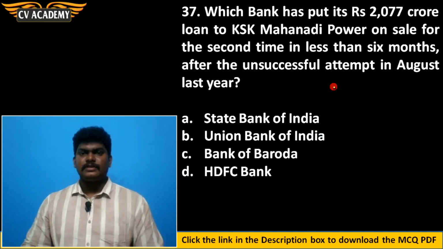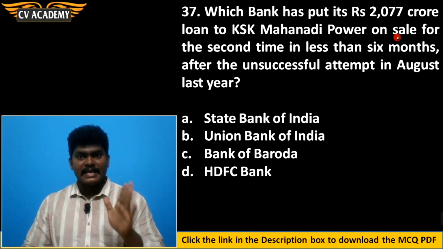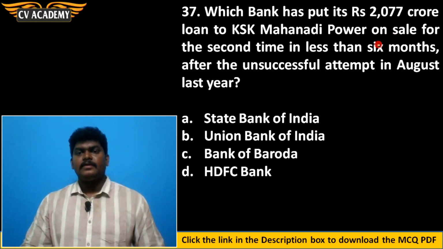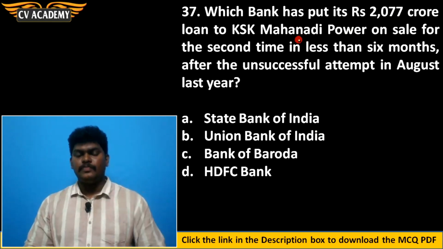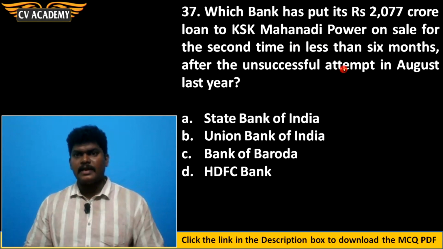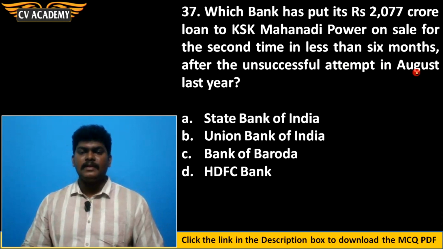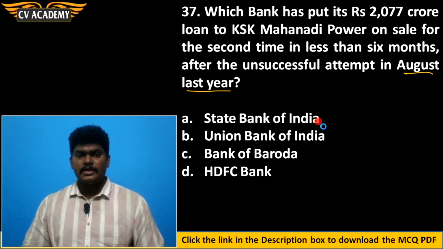Then 37th question. Which bank has put its 2077 crore loan to KSK Mahanadi Power on sale for the second time? Previously, they had announced the sale of the KSK Mahanadi Power Group company's loan in August 2022. So now the second time they are announcing the sale, in less than 6 months after the unsuccessful attempt in August last year. Yes, which bank told that they are going for a second sale? Option B, Union Bank of India. Option B is the correct answer.